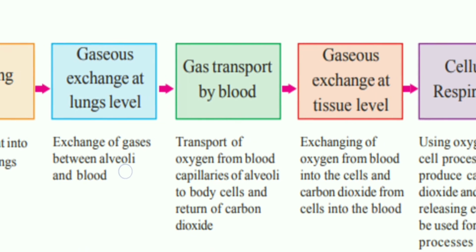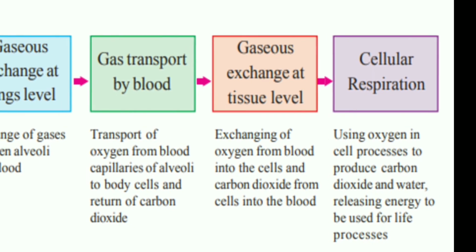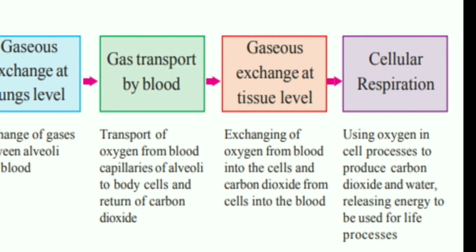The next step is gas transport by blood, that is transport of oxygen from blood capillaries of alveoli to the body cells. Now the gases have come into the alveoli, and from the alveoli they have to go into the body cells. In the same way, carbon dioxide from body cells enters into the blood capillaries. Then gaseous exchange at tissue level, that is exchange of oxygen from blood into the cells and carbon dioxide from cells into the blood.